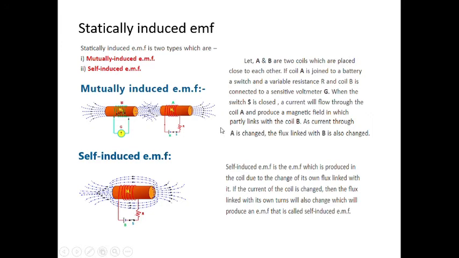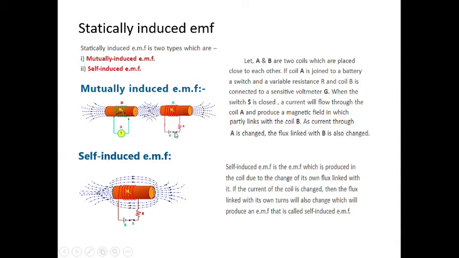Now let us see statically induced EMF. In statically induced EMF, there are mutually induced EMF and self-induced EMF. In the mutually induced EMF diagram, A and B are two coils placed close to each other. Coil A is energized by a battery with a switch and a resistance connected to it, and coil B is connected to a galvanometer.